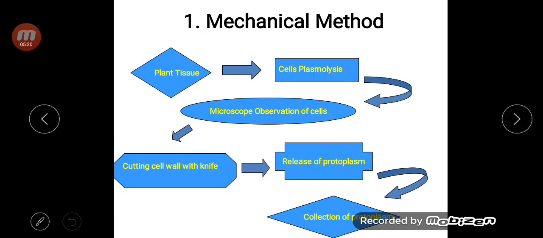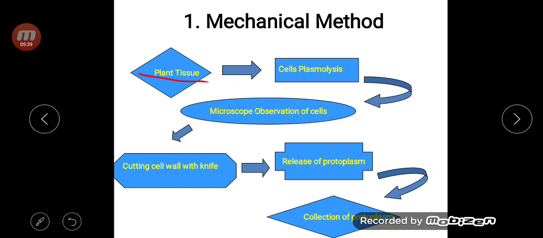What is the mechanical method? It's a physical method. Without applying enzymes, we can go for isolation of the protoplast. Here the whole protoplast is going to be isolated. Such type of cell tissue needs to be taken which is very fresh.